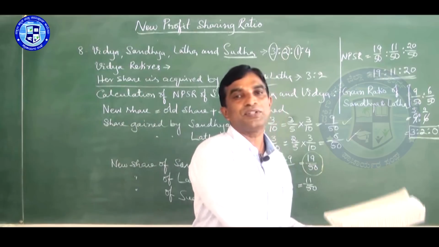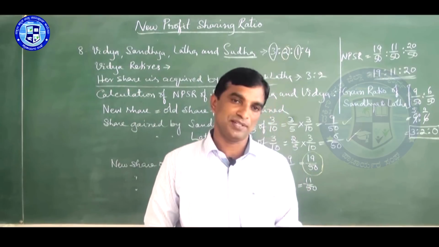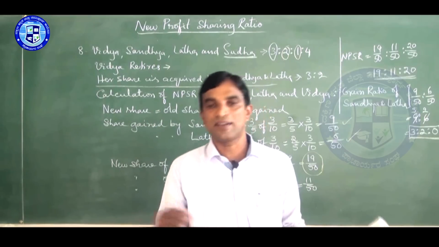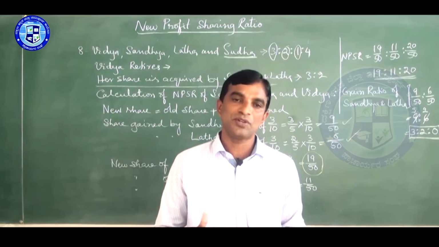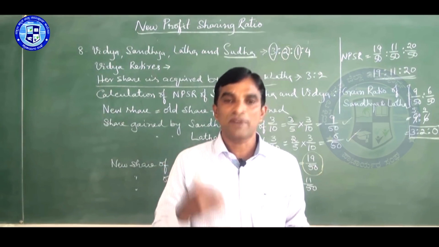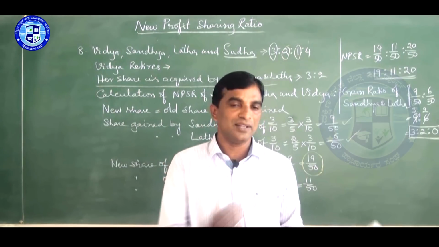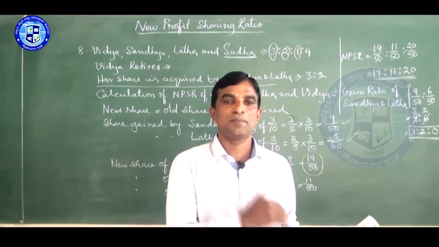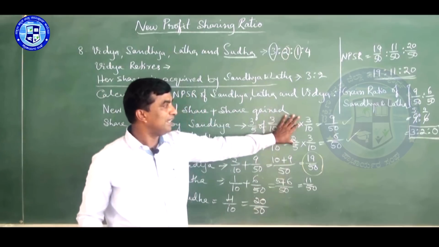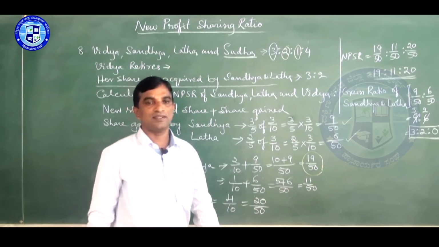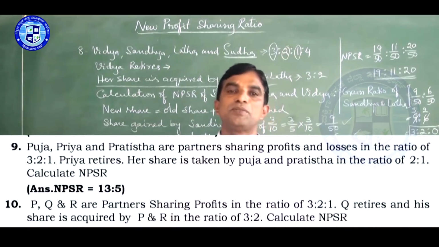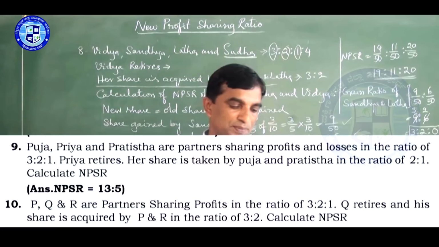The only thing is, first you have to read the question and try to understand whether they gave the gain share or gain ratio. Gain ratio is given by using the retiring partner's share to find out the share gained. Then add old share plus share gained. Then you find out how much they gain, that is gain ratio. That's all. Now the next two problems are also homework for you.